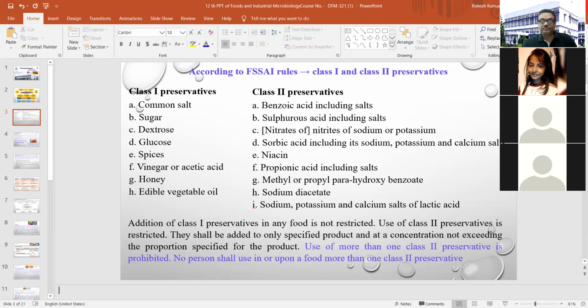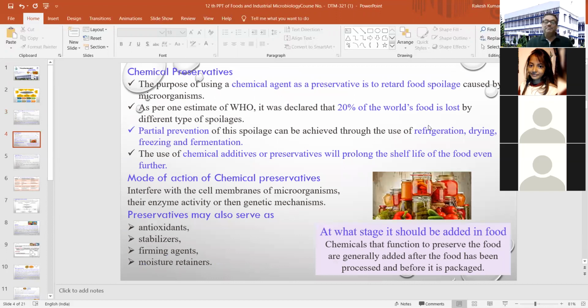Now, something about chemical preservatives. Why are we using them, and what is the specificity of using different kinds of chemical preservatives? The purpose of using a chemical agent as a preservative is to retard food spoilage by microorganisms which are generally present in your system, either initially present or which contaminate your product during transportation, collection, or handling at your factory premises.